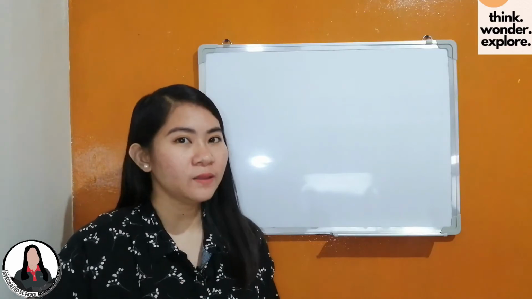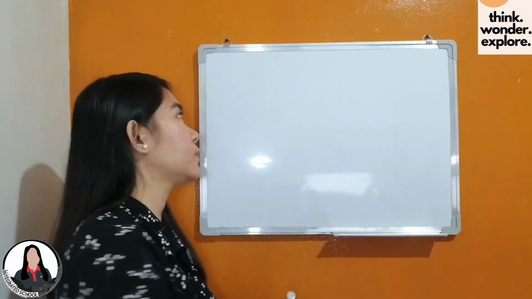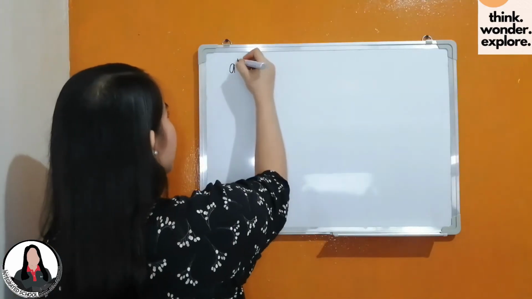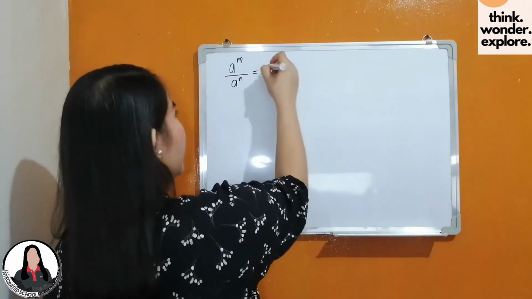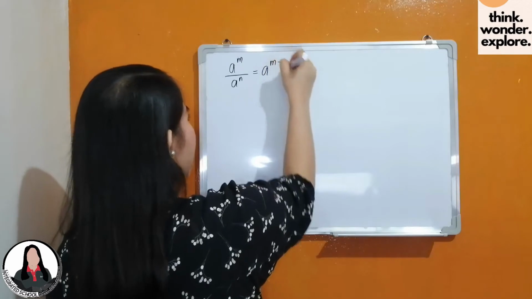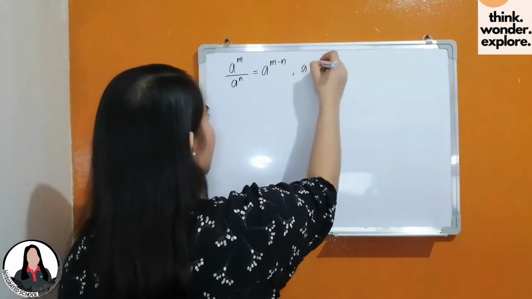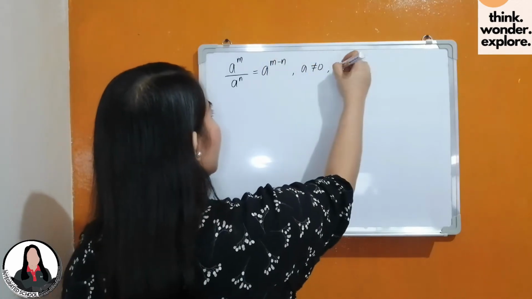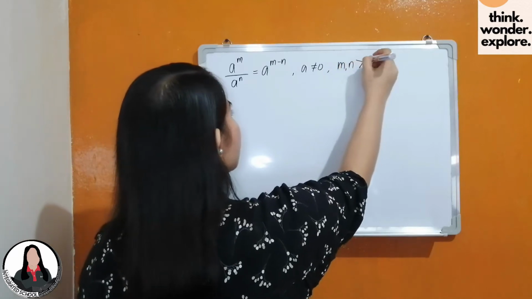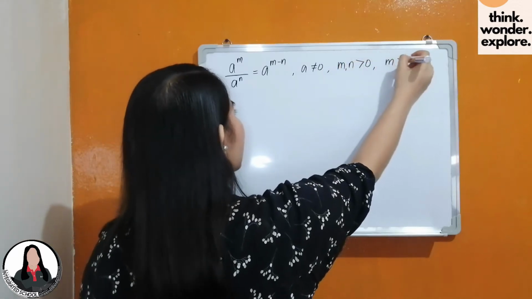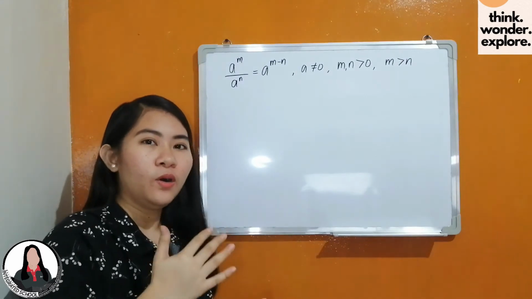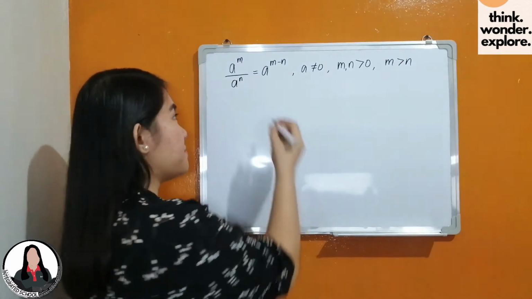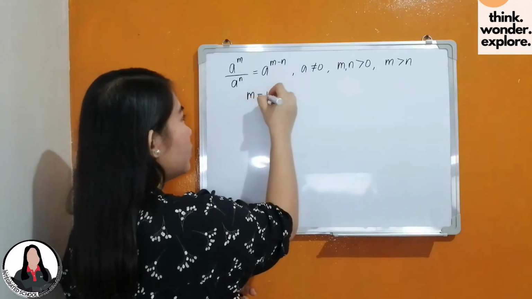Kanina, na-discuss natin, ayon sa quotient rule, that if a raised to m divided by a raised to n, that is equal to a raised to m minus n, given that a is not equal to 0, m and n are greater than 0, and m is greater than n. Suppose that this law or this rule holds true even if m is equal to n.